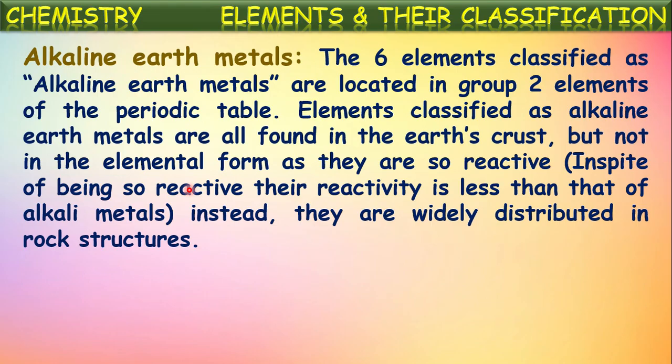Elements classified as alkaline earth metals are all found in the earth's crust, but not in the element form, as they are also so reactive. These alkaline earth metals are also reactive elements just like alkali metals. That's why these are also available in the earth's crust in the compound state but not in the free state.